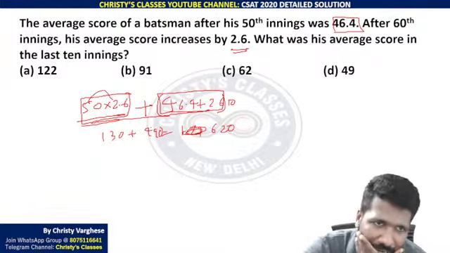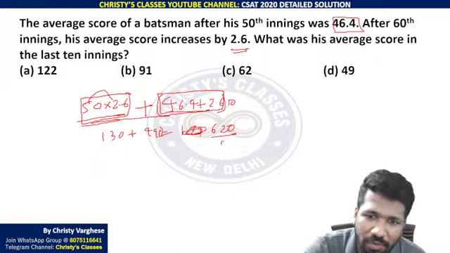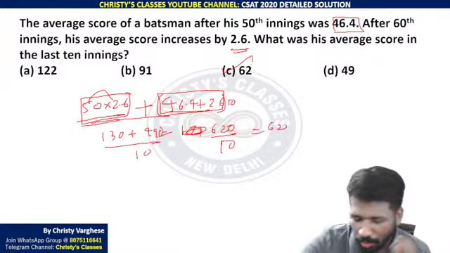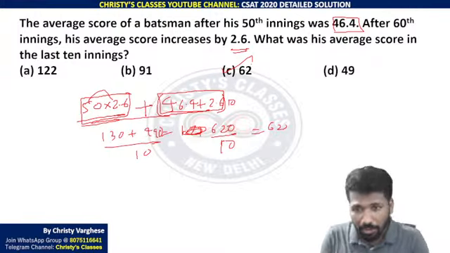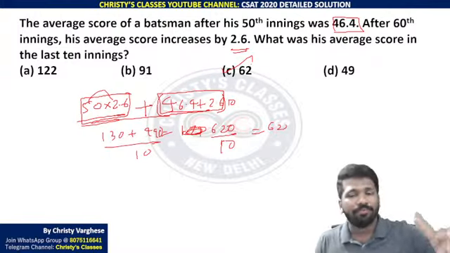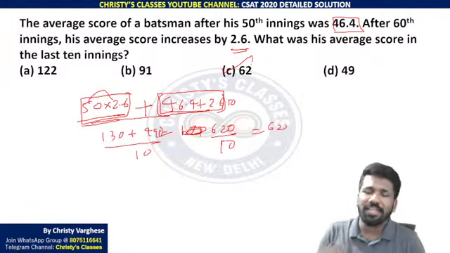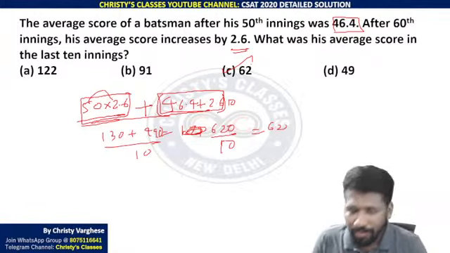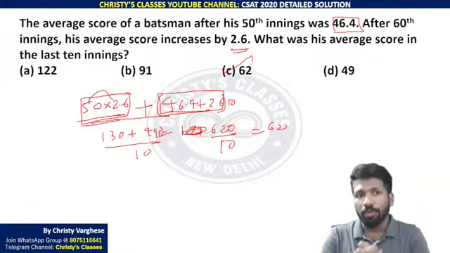That is the sum for the last 10 observations, so the average will be divided by 10 now. Divided by 10, 62. I don't know how many of you understood it. If you're not understanding this at all, you can go for the first traditional method, which takes a little more time. I will try to summarize the second method once more.